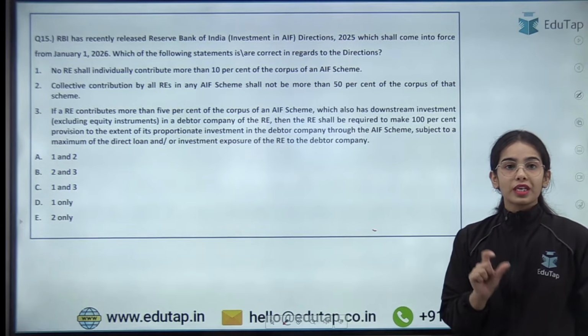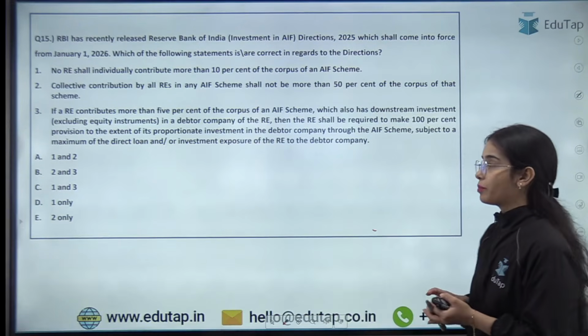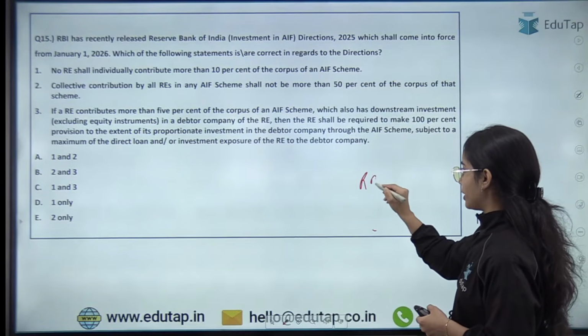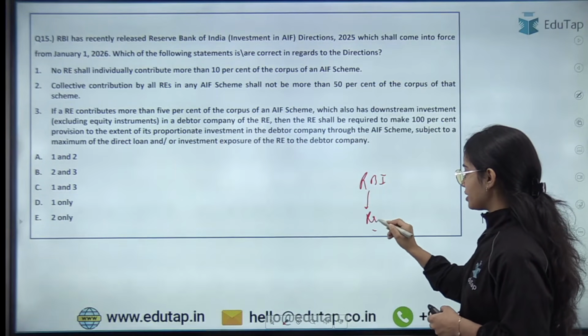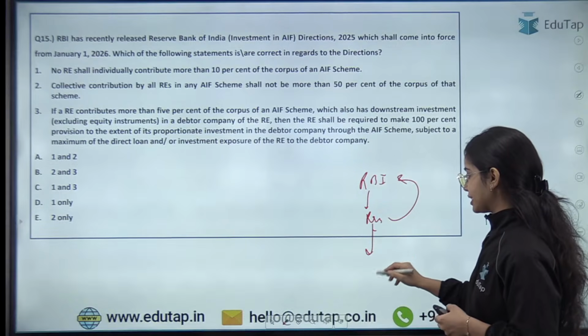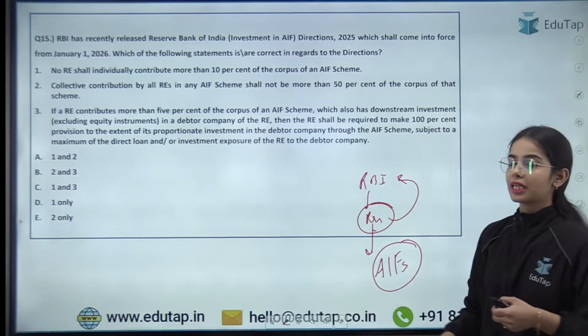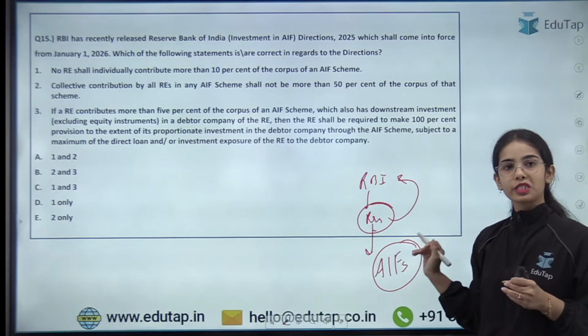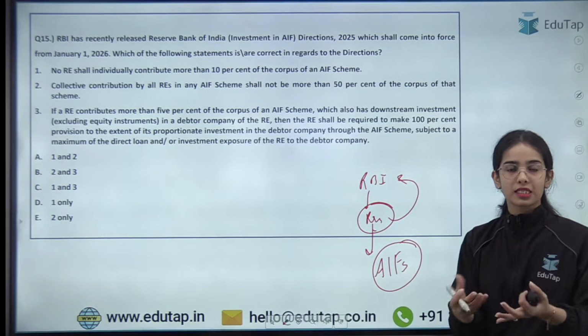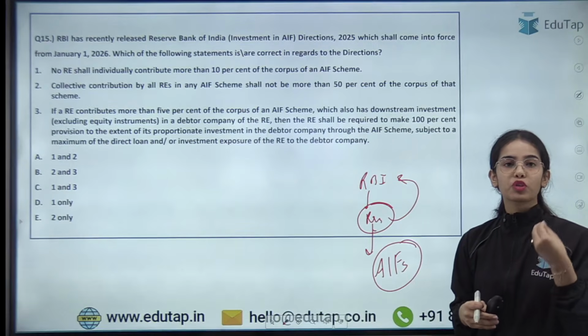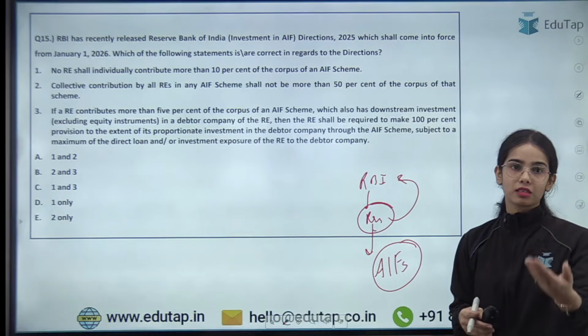So this is in regards to investment in alternative investment funds. Basically, it is said by the Reserve Bank of India that the regulated entities under the Reserve Bank of India can invest in the alternative investment funds, but there are certain guidelines that the regulated entities have to follow. Alternative investment funds are privately pooled funds, pooled from sophisticated investors to invest the money.